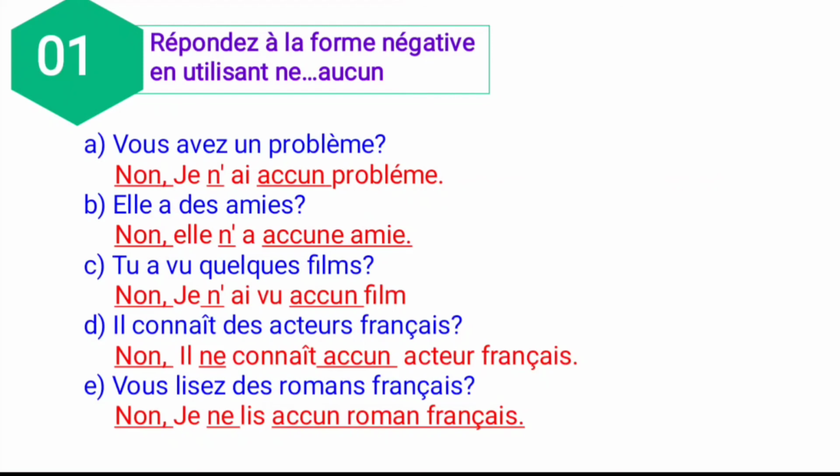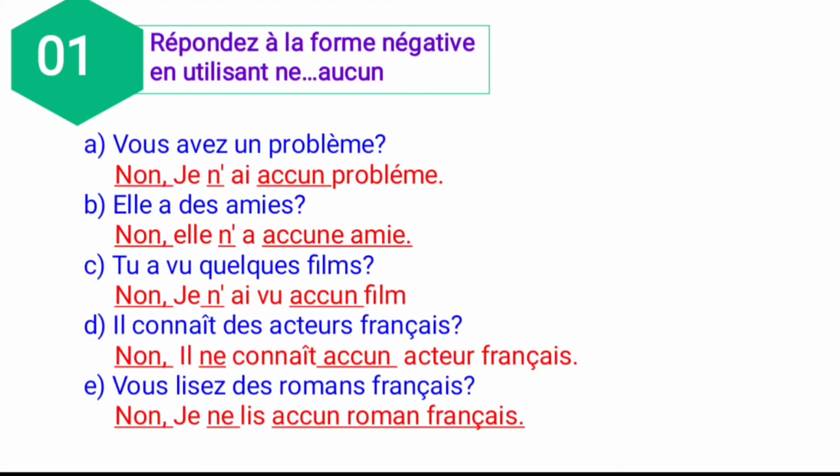And next, if the subject has no change in the sentence, like il, you have to write il only. If it is elle, you have to write elle only. And next, vous lisez des romans français? Do you read French novels? No, je ne lis aucun roman français. No, I don't read any French novels.